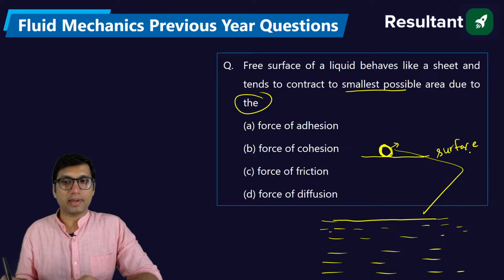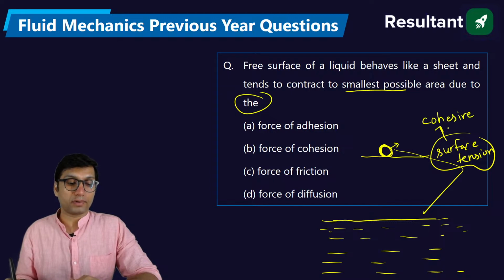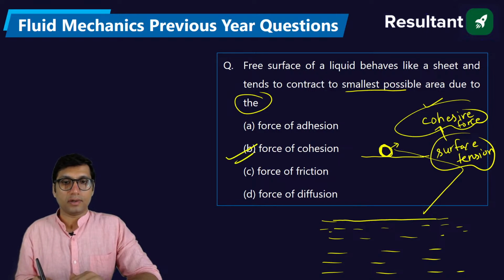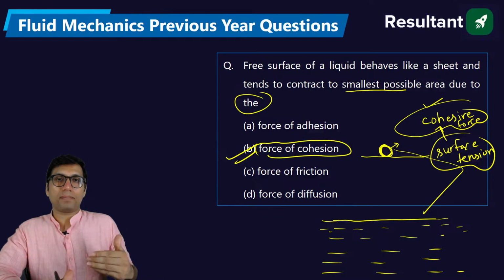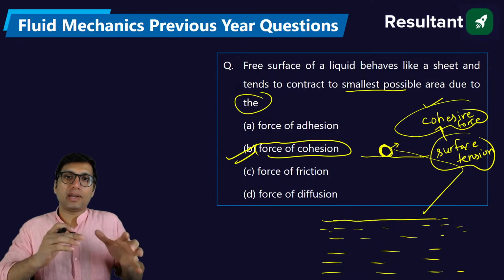And the main reason behind surface tension is cohesive forces. The cohesive forces of the water are responsible for the surface tension effect. Cohesive forces are the force of attraction between the same types of molecules. The force of cohesion is responsible for a water droplet or soap bubble taking a particular kind of shape.